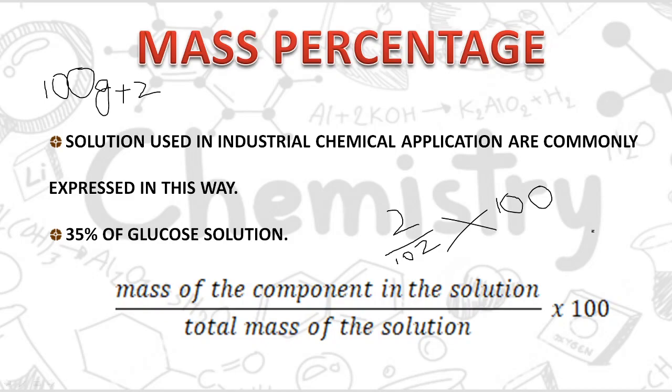So using this formula, mass percentage is determined, and it is mostly used in industrial chemical applications. Like we will say 35% glucose, it means that in a solution where, after adding 35 gram of glucose, the total weight of the solution became 135 gram, that is known as a 35% glucose solution.